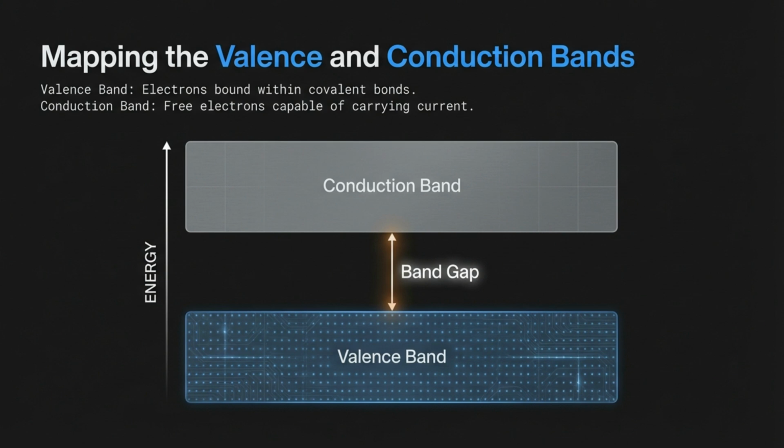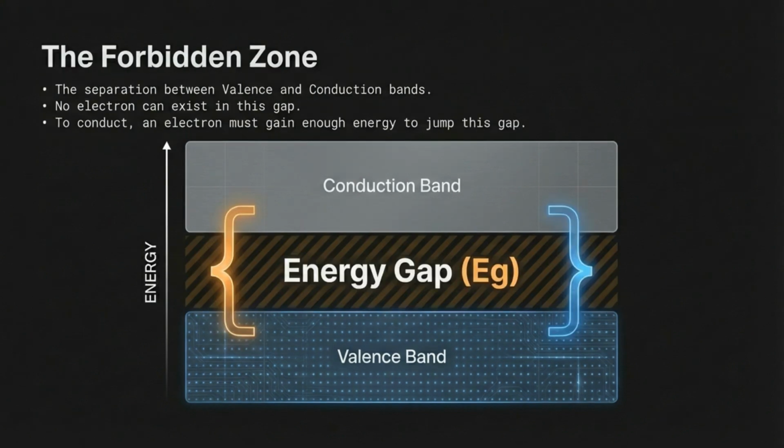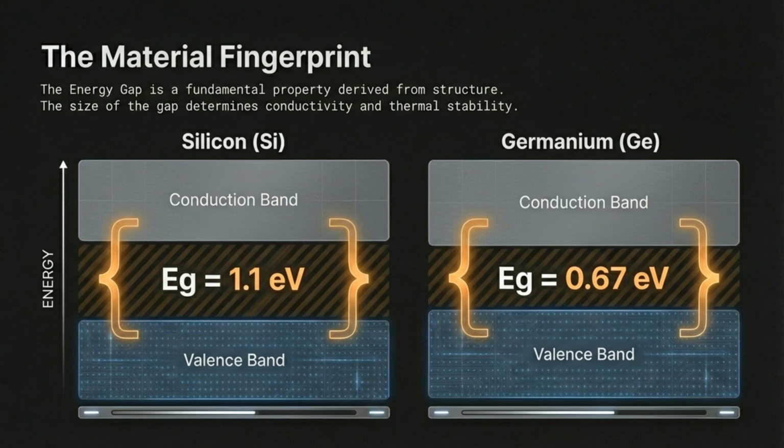The valence band contains electrons bound within covalent bonds. The conduction band contains free electrons capable of carrying current. They are separated by the band gap. The energy gap, or forbidden zone, is the separation between the valence and conduction bands. No electron can exist in this gap. To conduct electricity, an electron must gain enough energy to jump across the energy gap. The energy gap is a material fingerprint that determines conductivity and thermal stability.